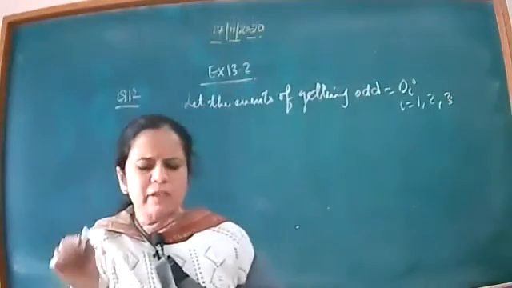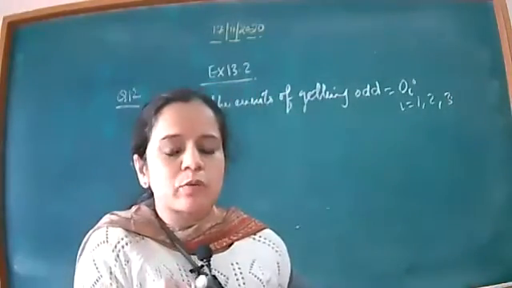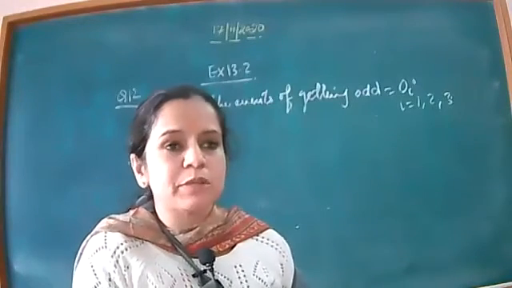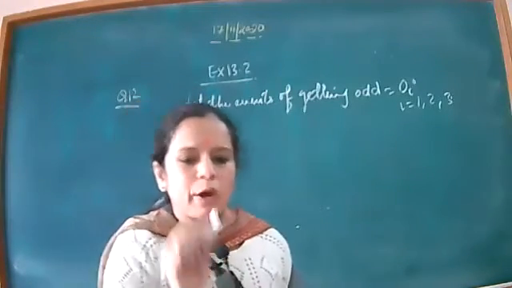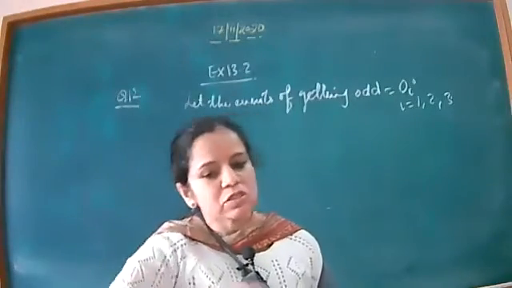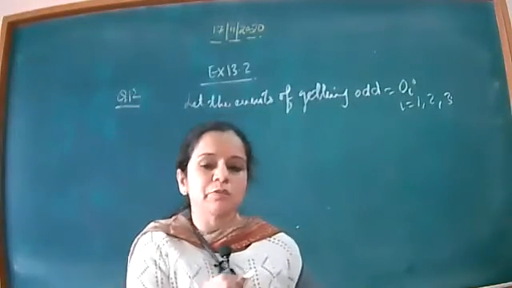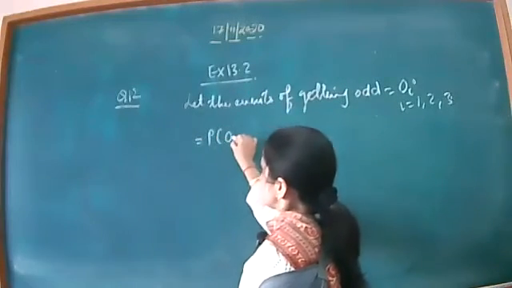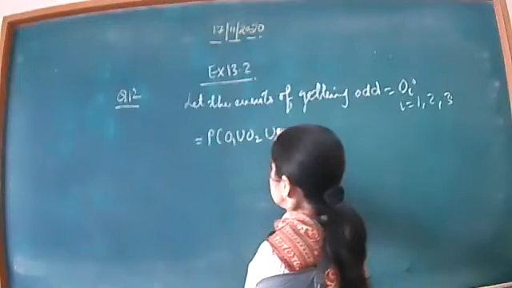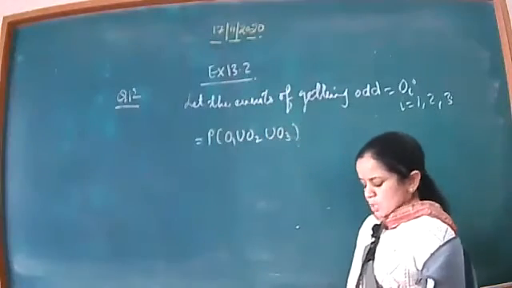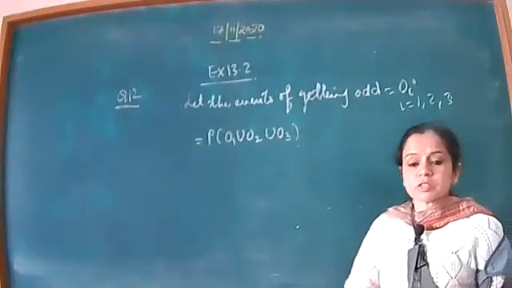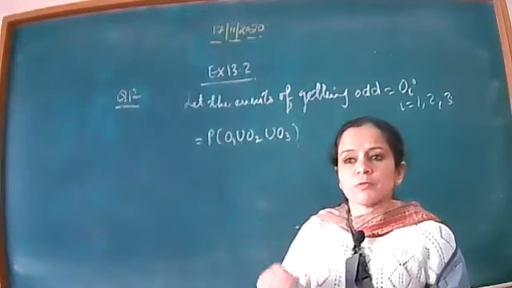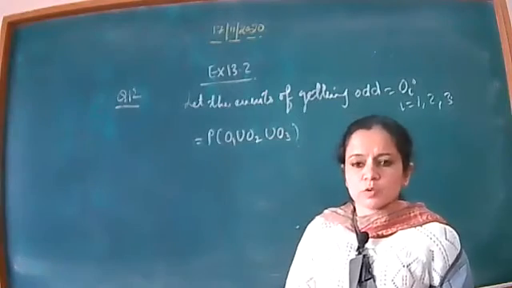Now beta, please remember this thing, you need to calculate at least, it is written, once. That means at least once can be 1 time, 2 times, or 3 times. So in order to evaluate all this, what you need to calculate? Probability of O1 union O2 union O3. For calculating this, beta, it is not easy for us to directly calculate the probability of the union of O1, O2, O3. So what we do?